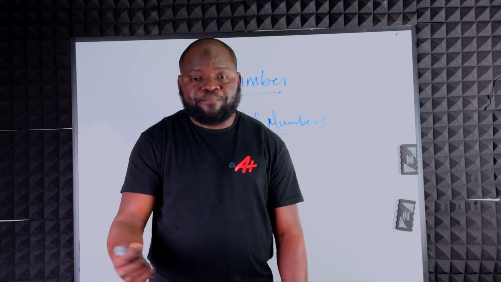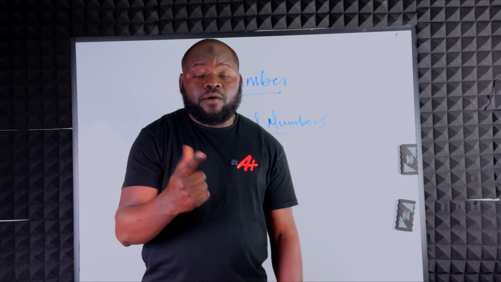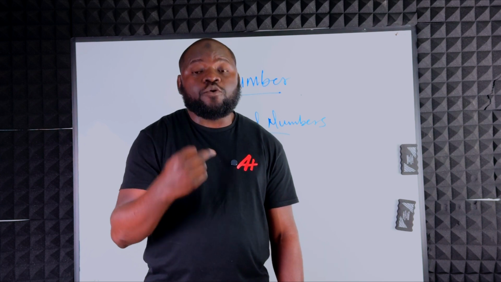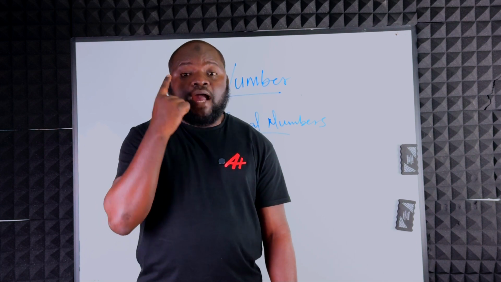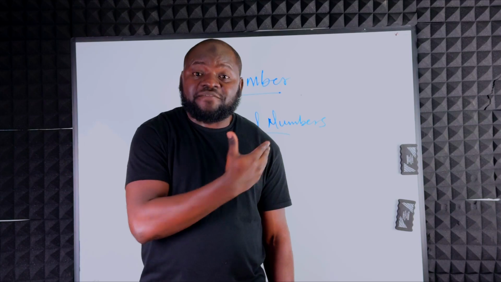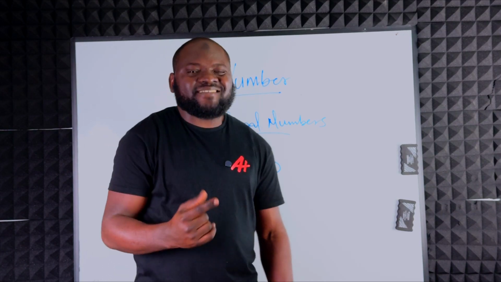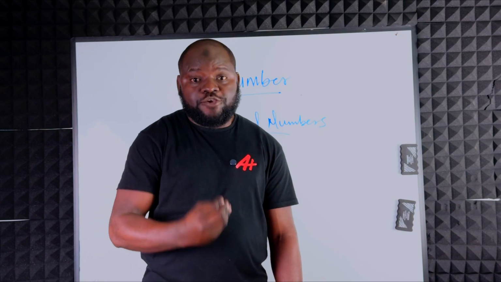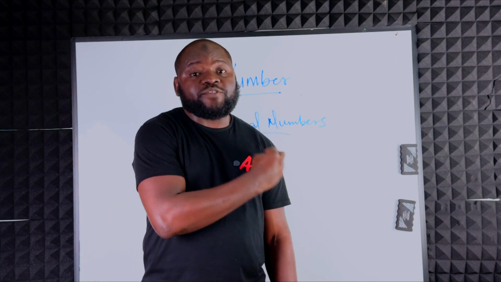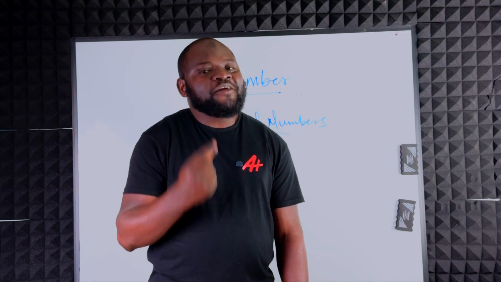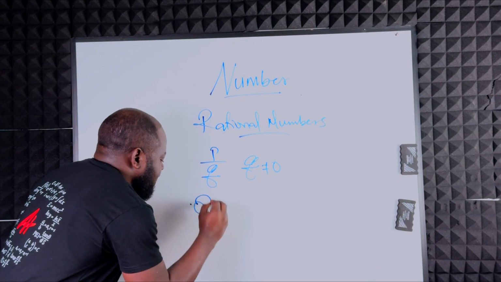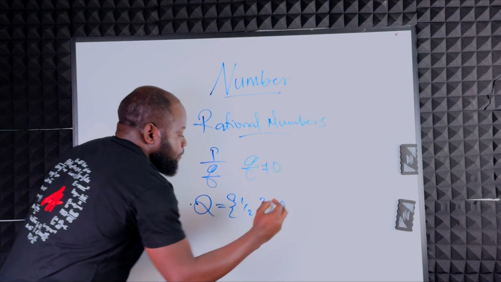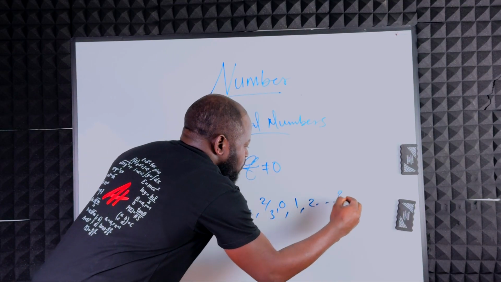Now, how do we denote them? Remember, when we talk about natural numbers, we denote them with capital letter N. When we talk about whole numbers, capital letter W. When we talk about integers, capital letter I. So, you guess right if you have said capital letter R. But that's a mistake because rational numbers are denoted with capital letter Q. You can denote real numbers with capital letter R. I hope you get that clear. Don't make such a mistake. So, capital letter Q is equal to 1/2, 2/3, 0, 1, 2, and so on like that.